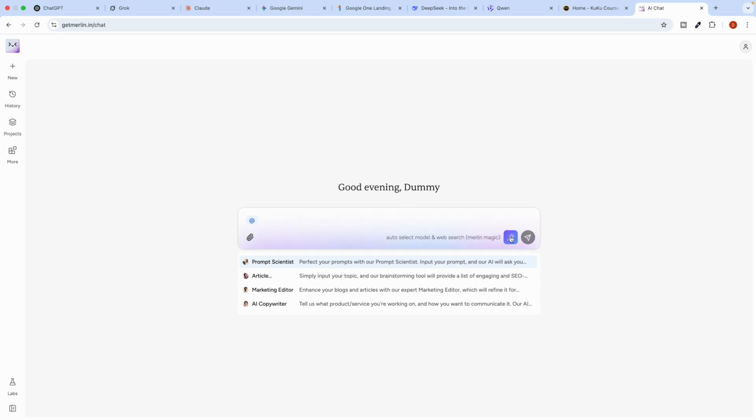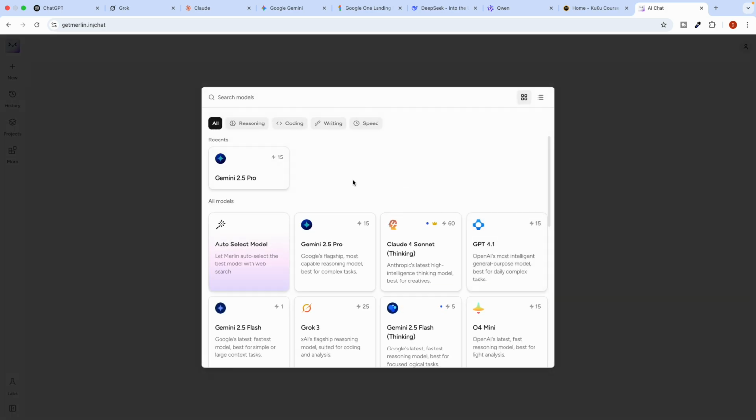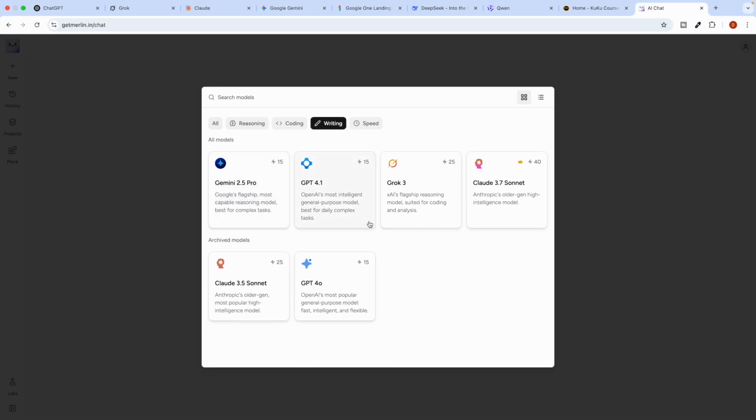And you have this auto model selector. What it will do is, whatever you type, automatically whichever model Merlin thinks will suit you, it will connect to that model and use it. And here you can use things manually. Recently you have used it. Let's say for writing I want to use maybe the GPT-4o model.